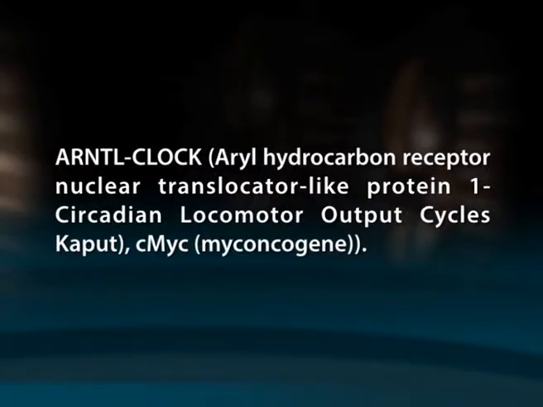Examples: ARNTL, CLOCK, that is aryl hydrocarbon receptor nuclear translocator like protein 1, circadian locomotor output cycles kaput. And another one is c-MYC, that is Myc oncogene. Some promoters in eukaryotes are targeted by multiple transcription factors which might achieve a hyperactive state leading to increased transcriptional activity.